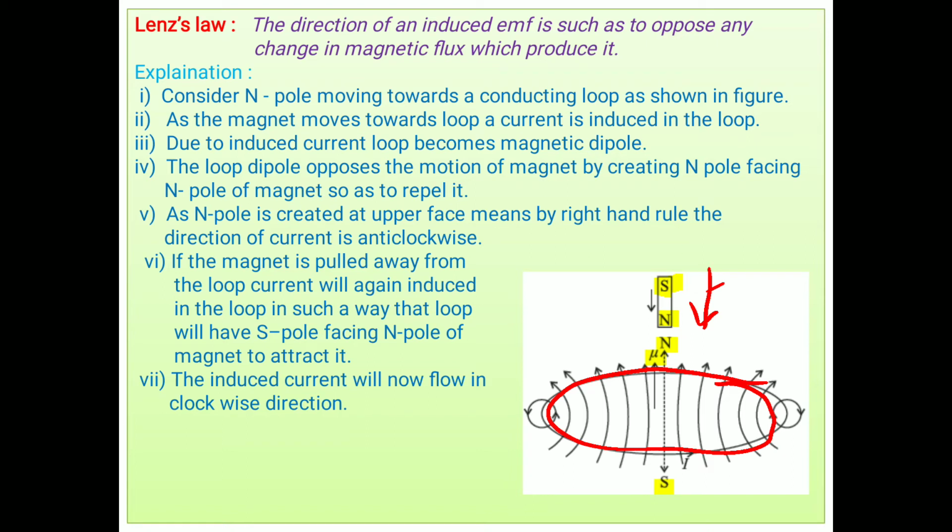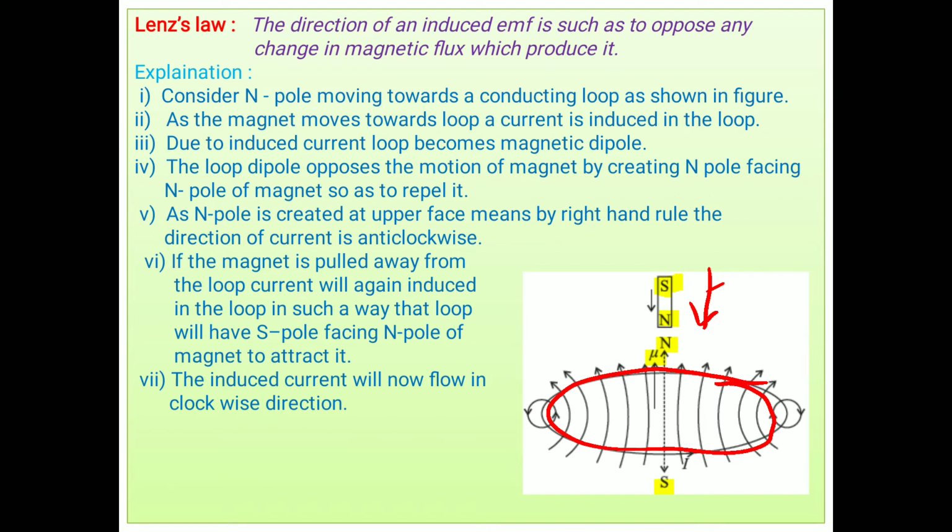As the magnet moves toward the loop, current is induced in the loop. No doubt, this loop comes in the increasing magnetic field of the magnet. So EMF is induced, and as soon as current is induced in the loop, due to the induced current, the loop becomes a magnetic dipole. We know that a circular coil carrying a current behaves as a magnet. That means its two faces show two different poles, N pole and S pole.